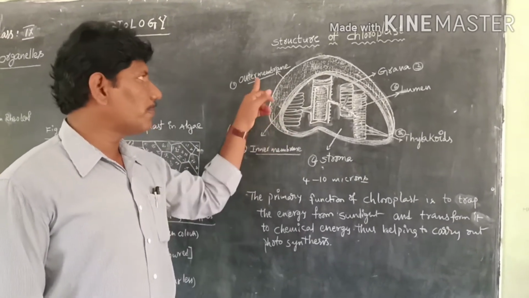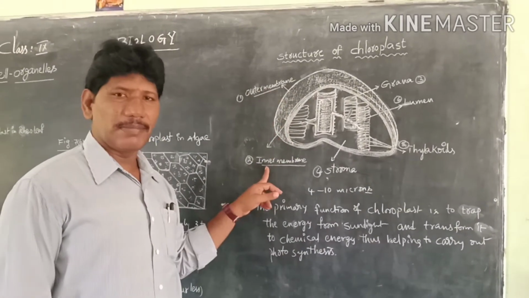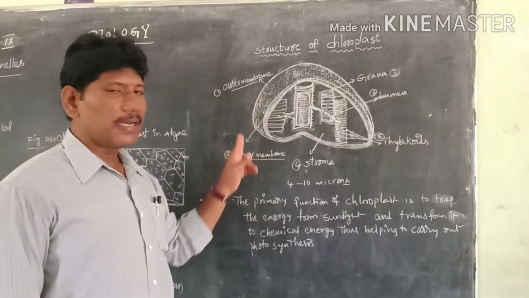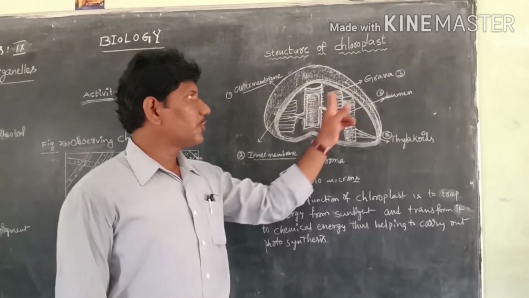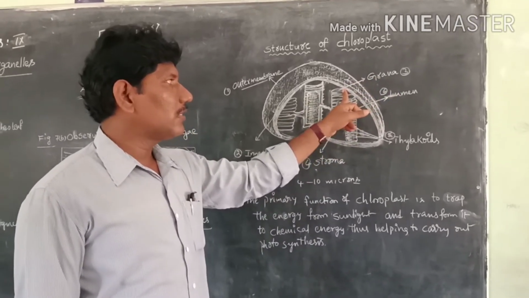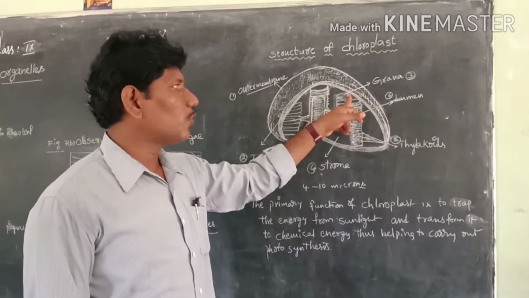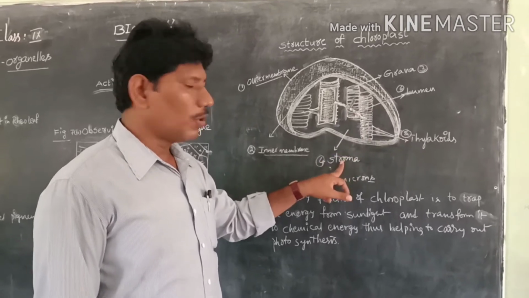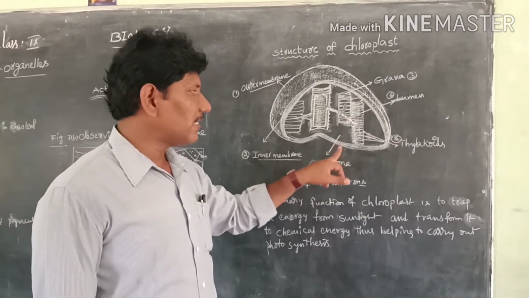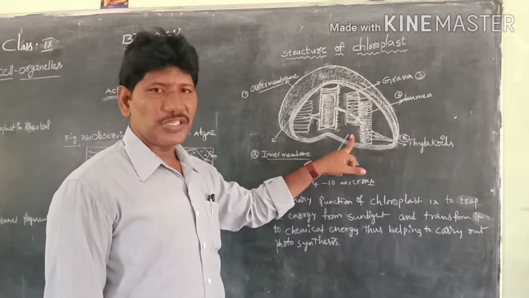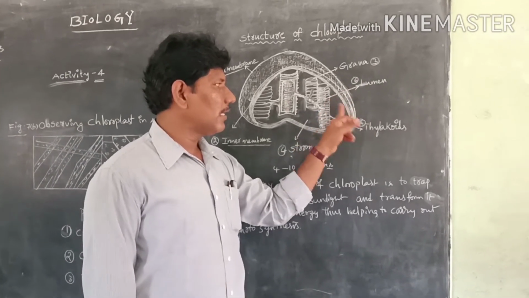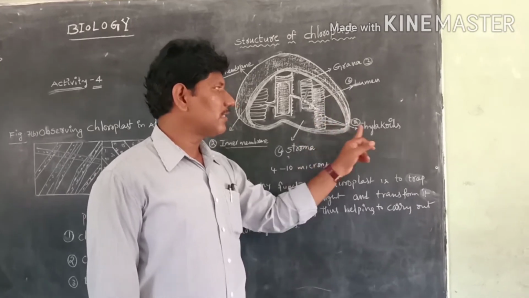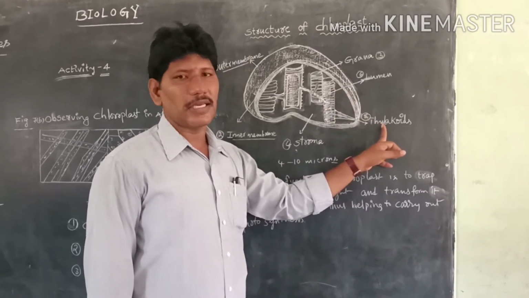The first is the outer membrane and the second is the inner membrane, so it has a double membrane layer; it is a membrane bound cell organelle. Next, grana are present in the chloroplast, and stroma is the colorless fluid filled portion. Lumen is the empty space of the grana, and the arrangement of the coin-like structures is called grana thylakoids.